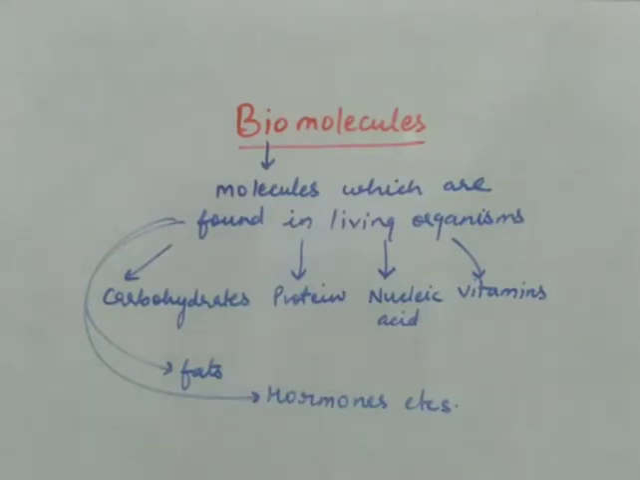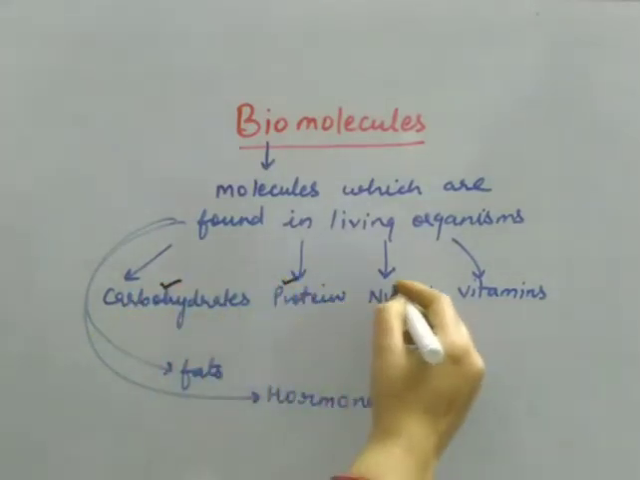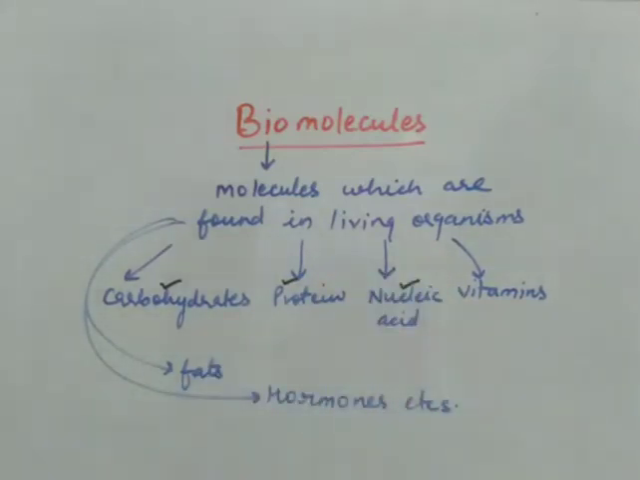These compounds are found in our body, in living organisms, and they are made up of simple elements like carbon, hydrogen, oxygen, nitrogen and sulfur. So in this chapter we are going to discuss the chemistry of these molecules, their uses and their structure. Out of these biomolecules, we'll discuss carbohydrates, proteins and nucleic acids in detail. So let's begin with the carbohydrates.